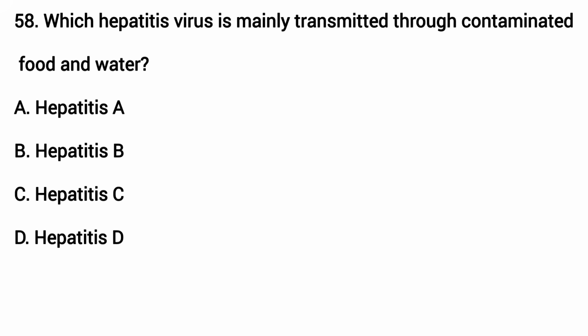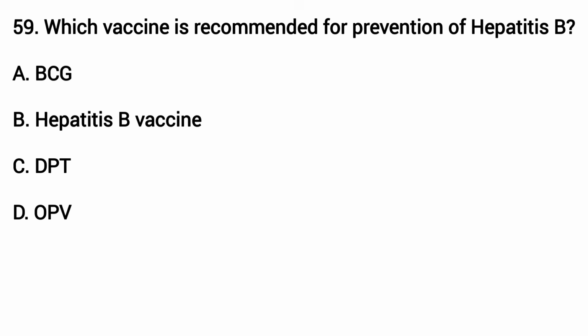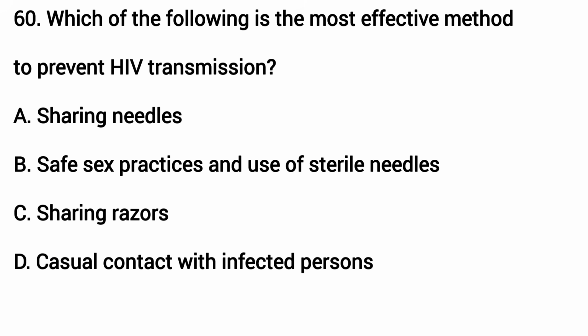Which hepatitis virus is mainly transmitted through contaminated food and water? The answer is A, hepatitis A. Which vaccine is recommended for prevention of hepatitis B? The answer is B, hepatitis B vaccine. Which of the following is the most effective method to prevent HIV transmission? The answer is B,